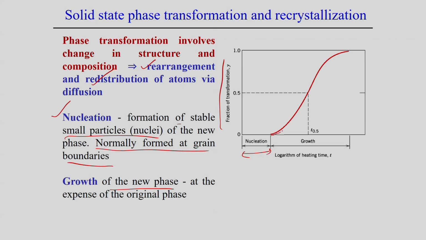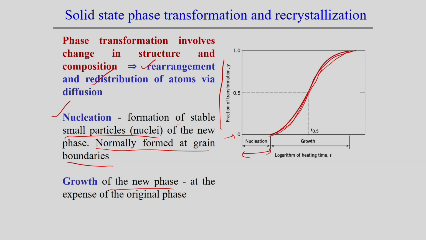This is a typical S-kind of curve, and we can find out the rate of growth at a particular point. The fraction of transformation starts at 0, the very initial phase, then the phase changes, consuming the old phase and following this curve, and finally it is completely transformed to the new phase.